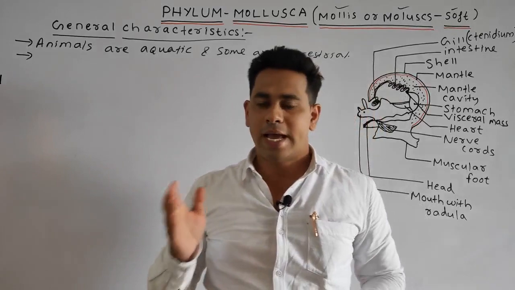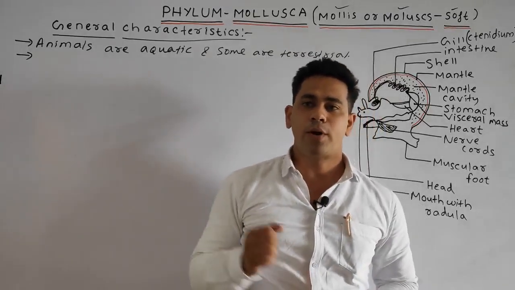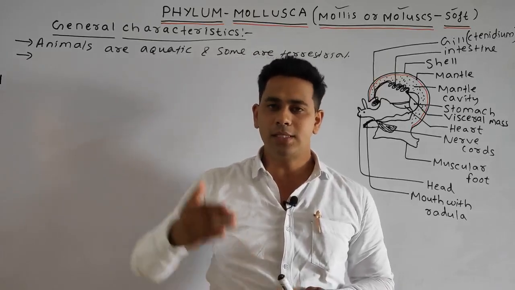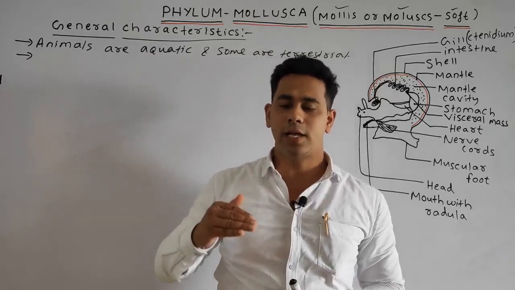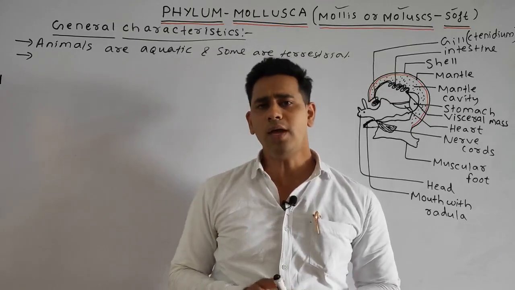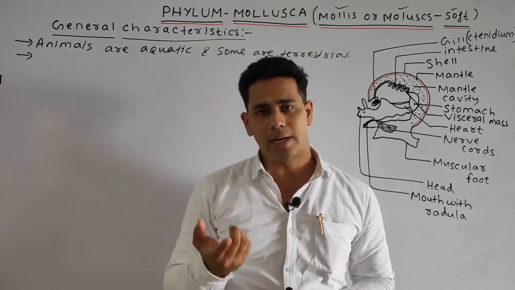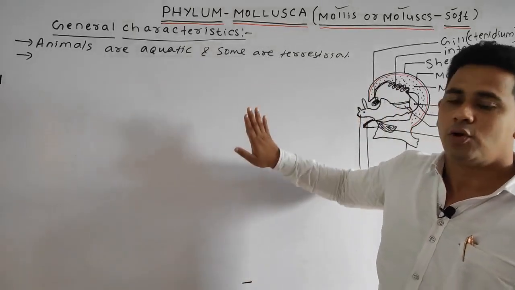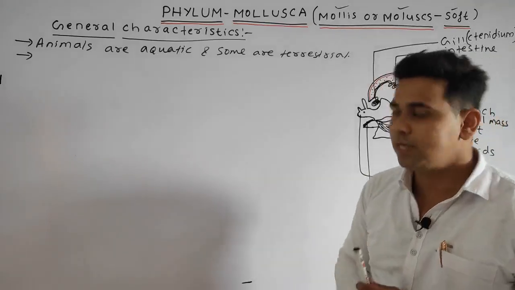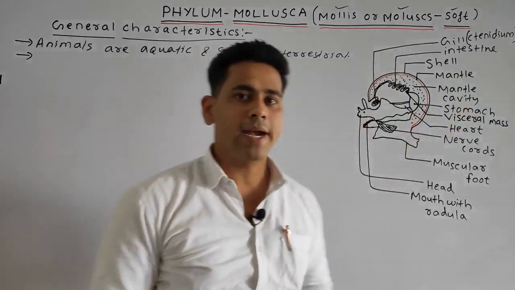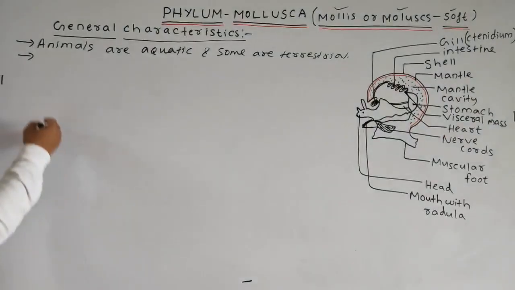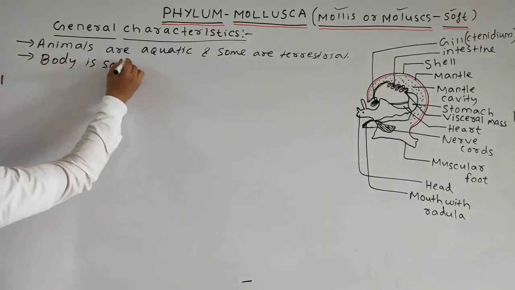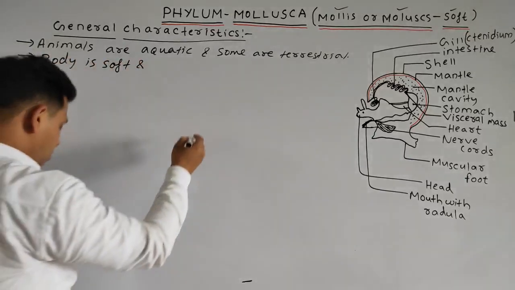Unsegmented means, students, as we discussed in our previous phyla, the body is metamerically segmented. Metamerically segmented means the body is divided not only internally but also externally, and the phenomenon is known as metamerism. But in this case, the body is soft and unsegmented, meaning no metameric segmentation is seen in Mollusca. So we can write our next point: body is soft and unsegmented.